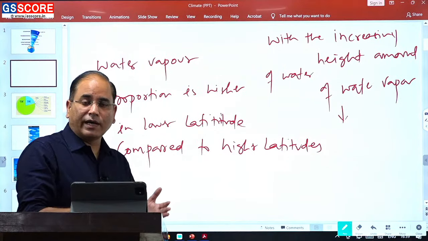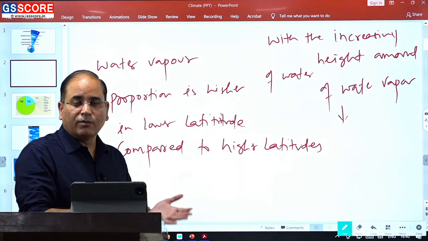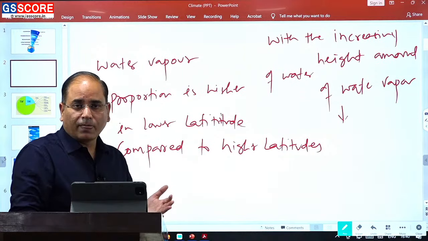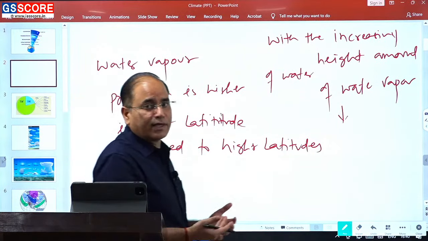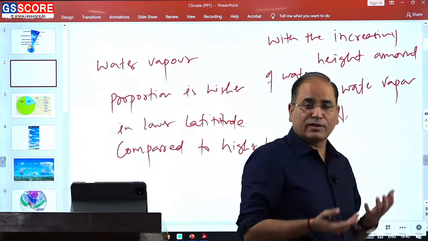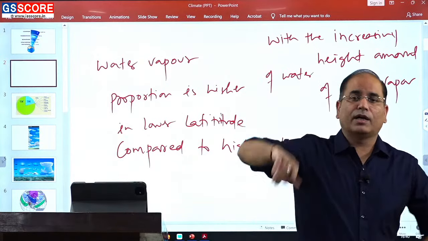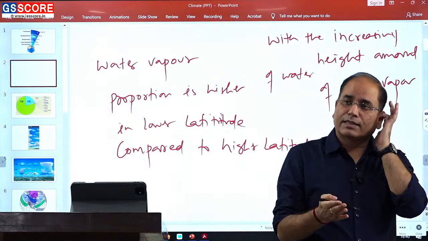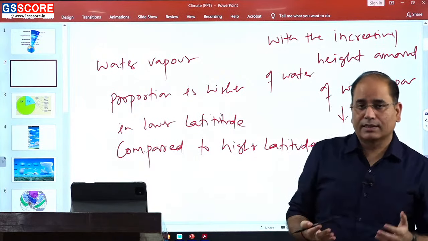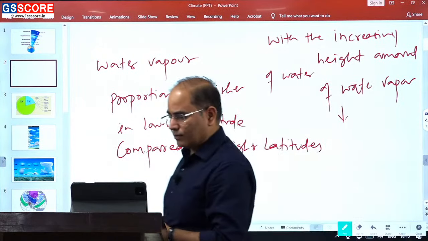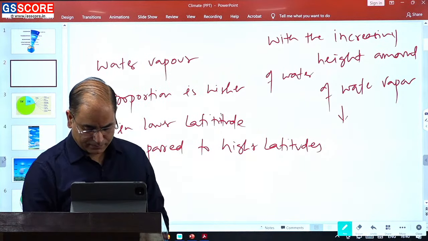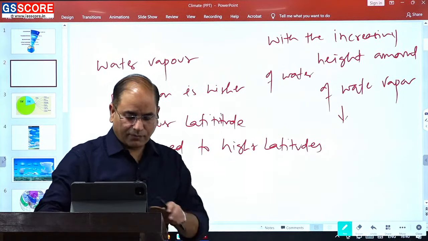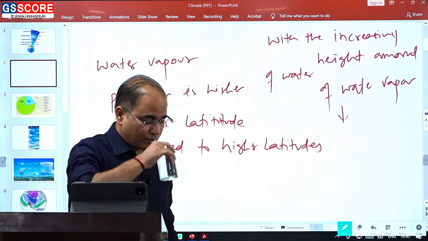Wherever you will have a higher amount of water vapor, there you will have more chances of rainfall. That is why the majority of the rainfall on the earth's surface is witnessed in the low latitudes in comparison to the higher latitudes, because in higher latitudes the source of water vapor is lesser. That is also one of the reasons that rainfall will be lesser.